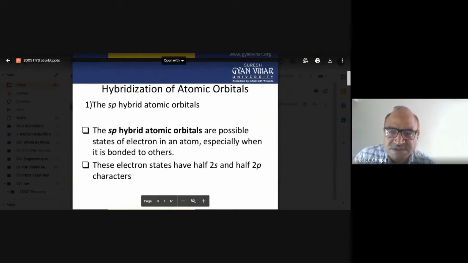In sp hybridization, one s and one p atomic orbital mix with each other to form new hybrid orbitals, and these new hybrid orbitals participate in chemical bonding. These are possible states of electrons in an atom, especially when it is bonded to others.